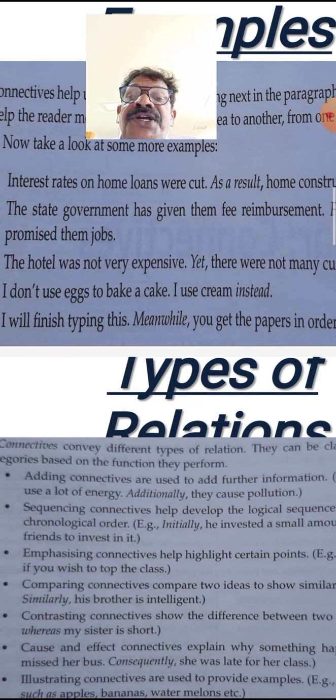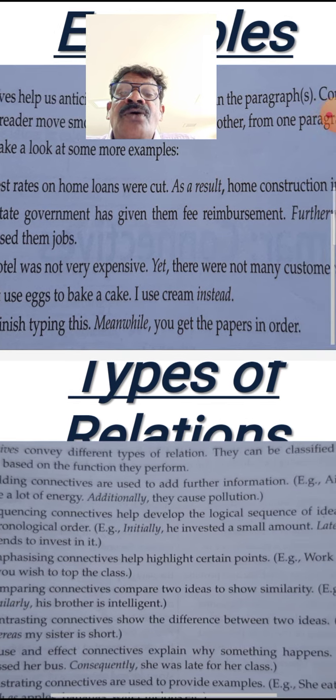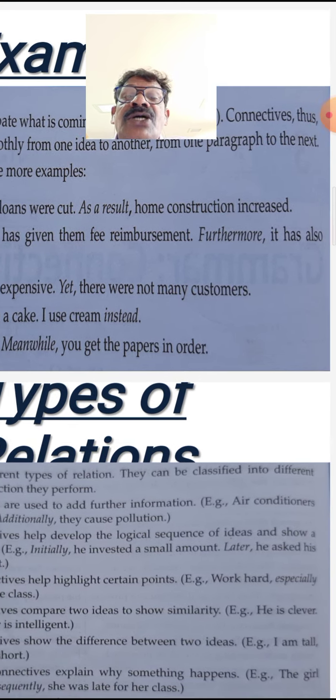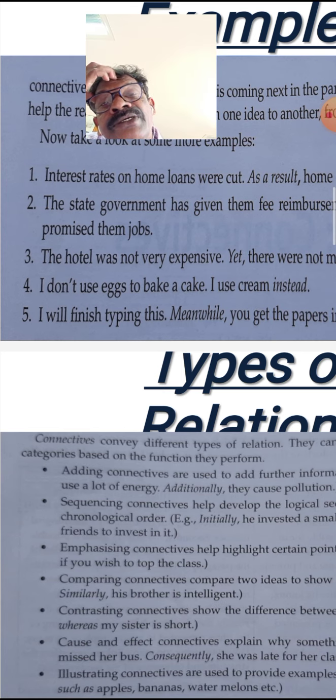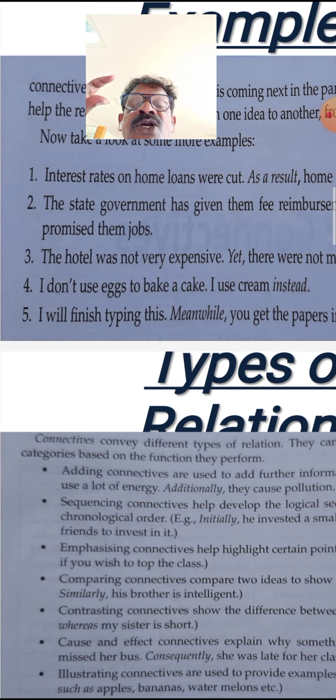Has given them free reimbursement. Furthermore, it has also promised them jobs. So once again, you will come to know not only the state government has given fee reimbursement, but also it promised them that they will provide them jobs. So this is the significance of connectives.